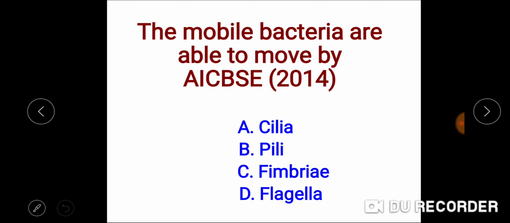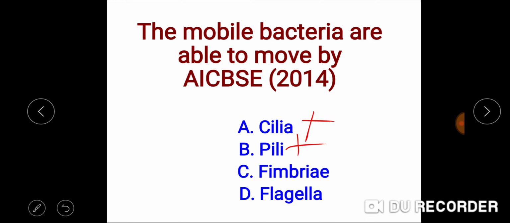These pili are responsible for formation of a conjugation tube between the two bacteria, and through this conjugation tube the genetic material mainly from the plasmid is transferred from the donor to the recipient. And so this is not the correct answer.